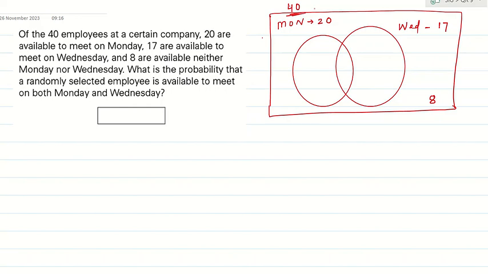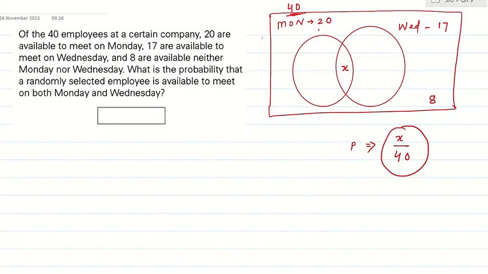The question is the probability that a randomly selected employee is available on both Monday and Wednesday, which means the value of X. Once I get the value of X, I'll get the answer: X by 40. But how to find X here? Very simple. Can I say the first set, right?